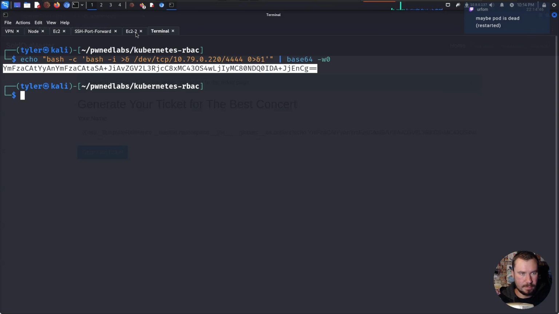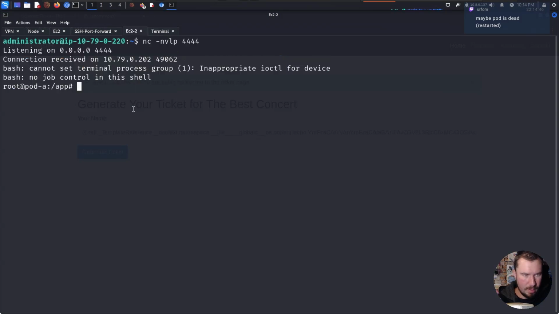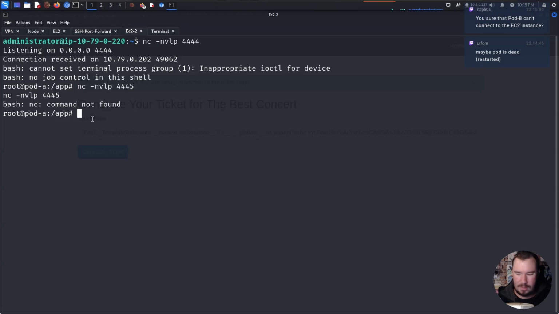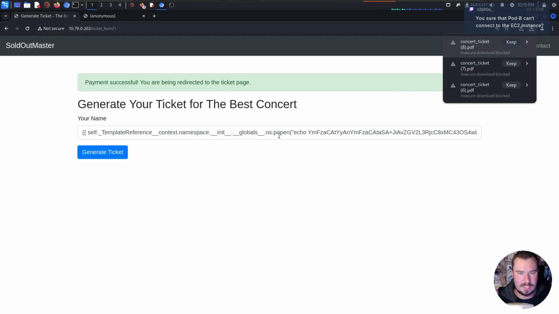There we go. We have a shell. So we have a shell now on pod A. Now if we set up a netcat listener, we'll just say 445. We can't set up a netcat listener on 445 because we don't have netcat. So maybe we can just use our EC2 instance. I think I'm making it more complicated than it needs to be.